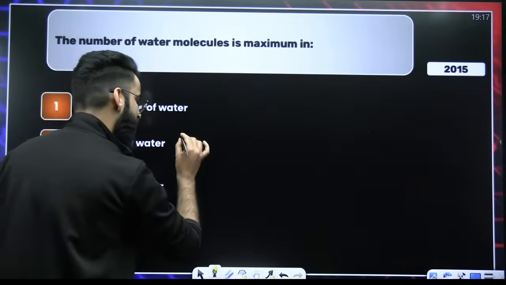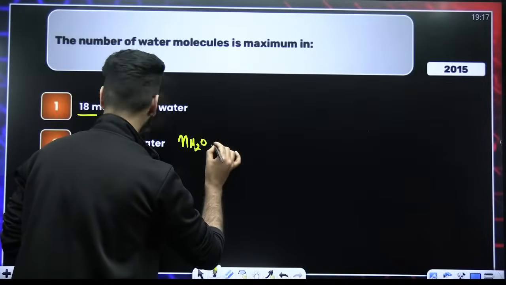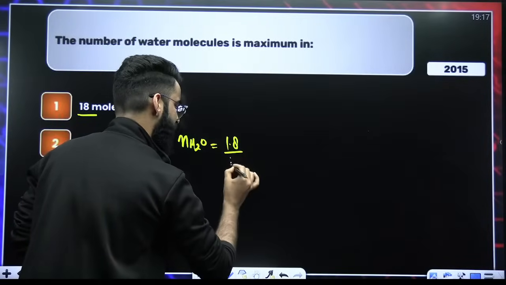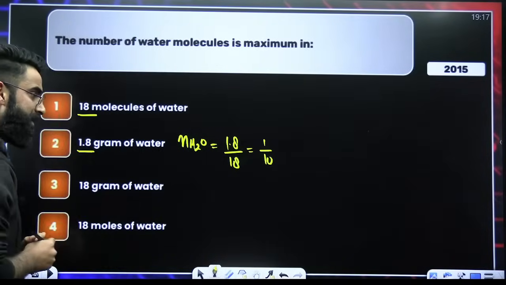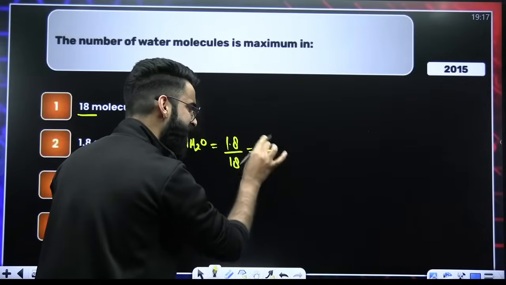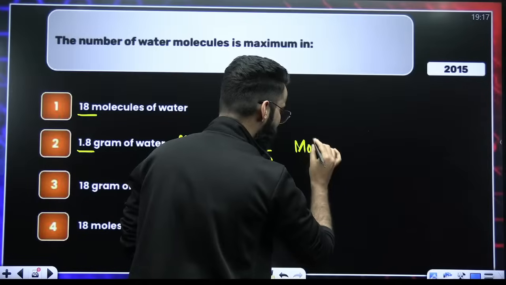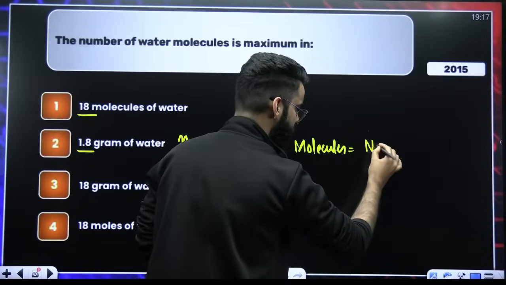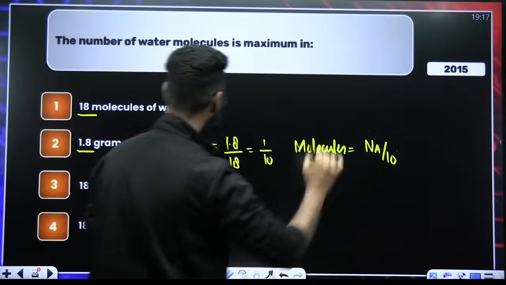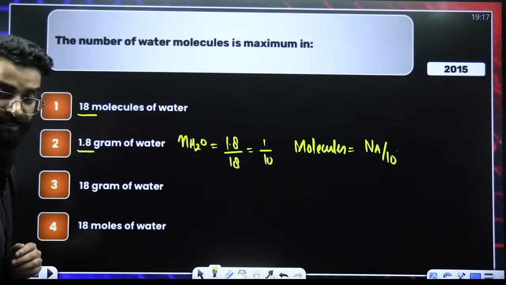So first of all, I'll be calculating the number of moles of water, which is equal to given mass of water divided by molar mass of water. The value comes out to be 1/10, right? So these are the moles. Now, if I multiply these moles by Avogadro's number, I will be getting the molecules of water, which is moles multiplied by Avogadro's number. So it is Na by 10, right? So these are the molecules.